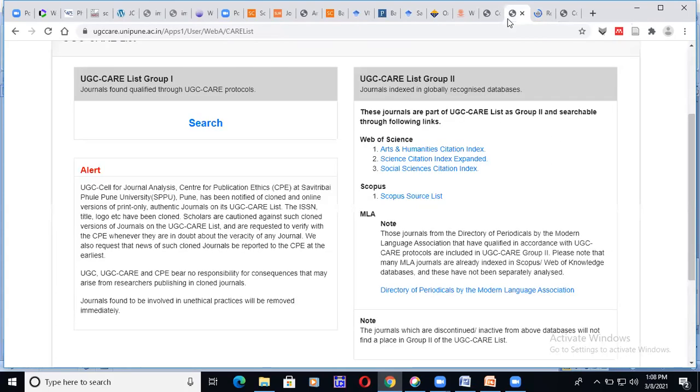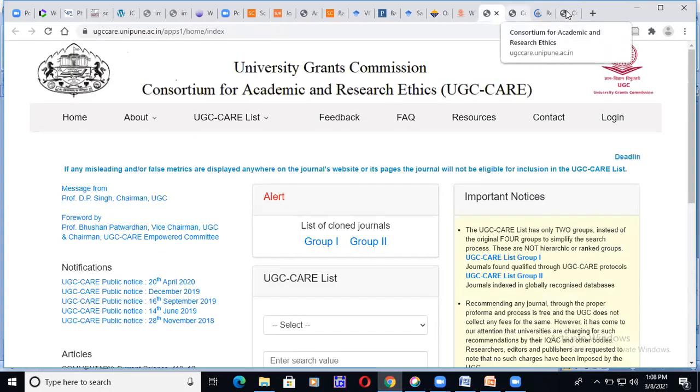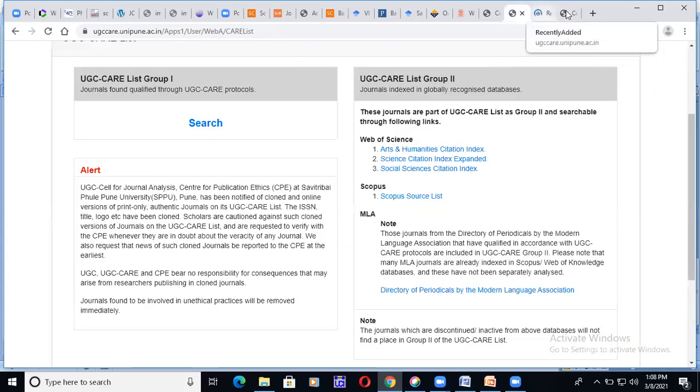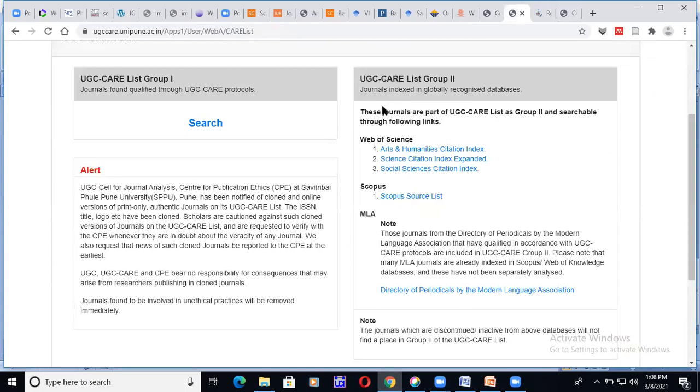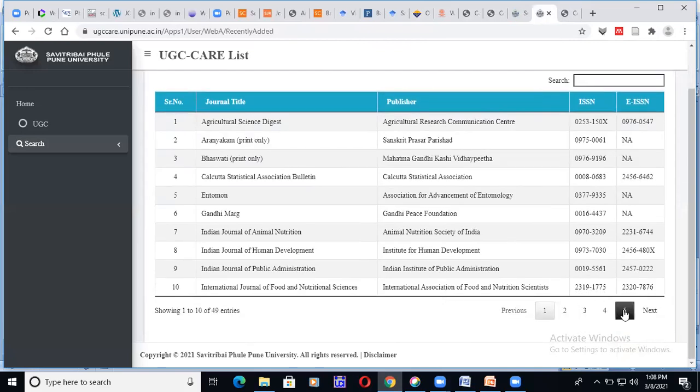Recently added journals, around 45 journals have been added.